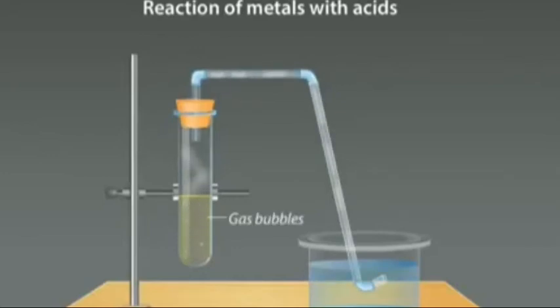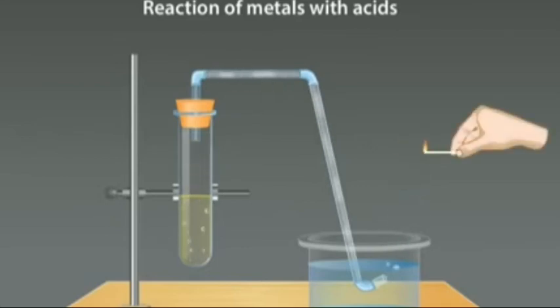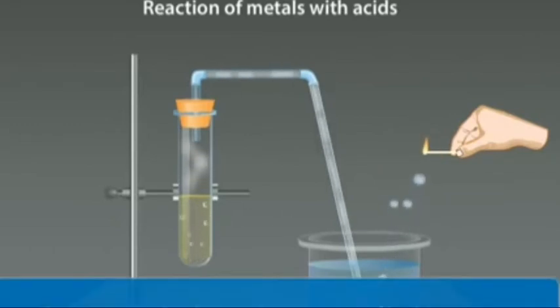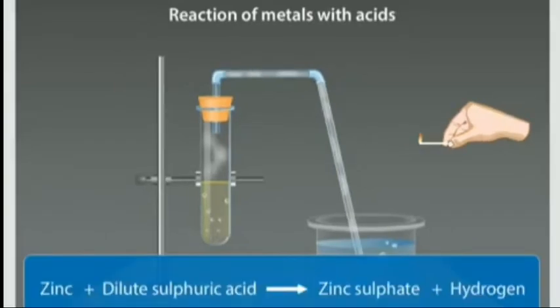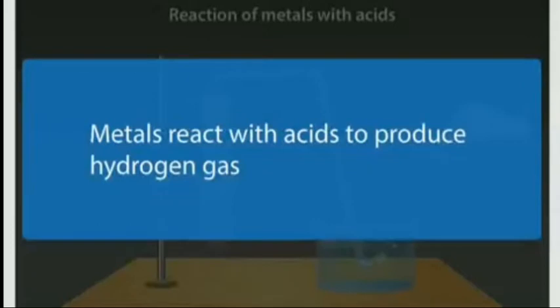Now allow the bubbles to pass through the soap solution kept in the beaker. Bring a burning matchstick near the mouth of the beaker. Now listen carefully. You will hear a pop sound. What does the pop sound indicate? The pop sound indicates the presence of hydrogen gas. Here, zinc metal reacts with dilute sulfuric acid to form zinc sulfate and hydrogen gas. Thus, we can say that metals react with acids to produce hydrogen gas.